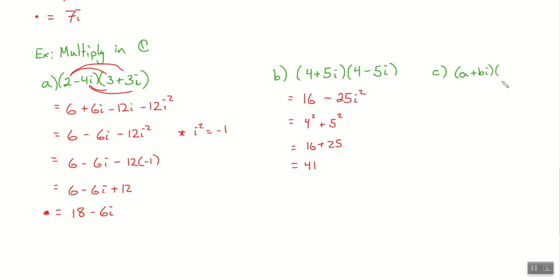This is called its conjugate, just so you know. We take a minus bi. All we change is that middle sign. What happened with all the i stuff in here when we did the previous problem? It just falls out, right? So check it out. This first number was this squared. Everybody agree that we can very clearly see that happened. What's the first number here? a, and we square it. Now, I know that I'm going to get plus abi minus abi if I were to FOIL it, but I don't want to.